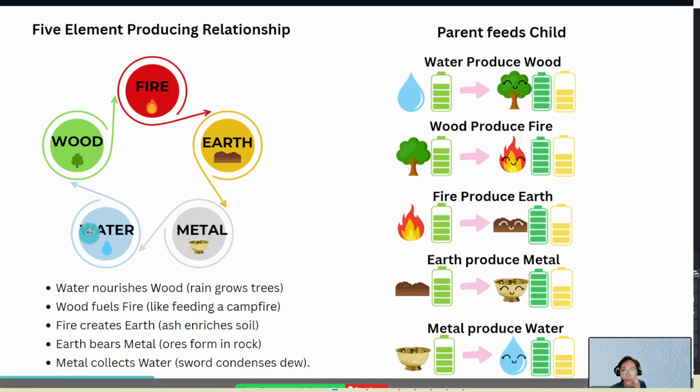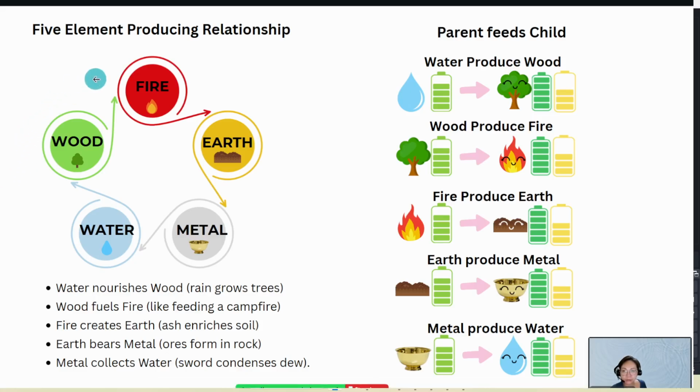First, we know that water produces wood and wood produces fire. Fire produces earth, and earth produces metal, and metal produces water. How is it so? Let's take a look at it.